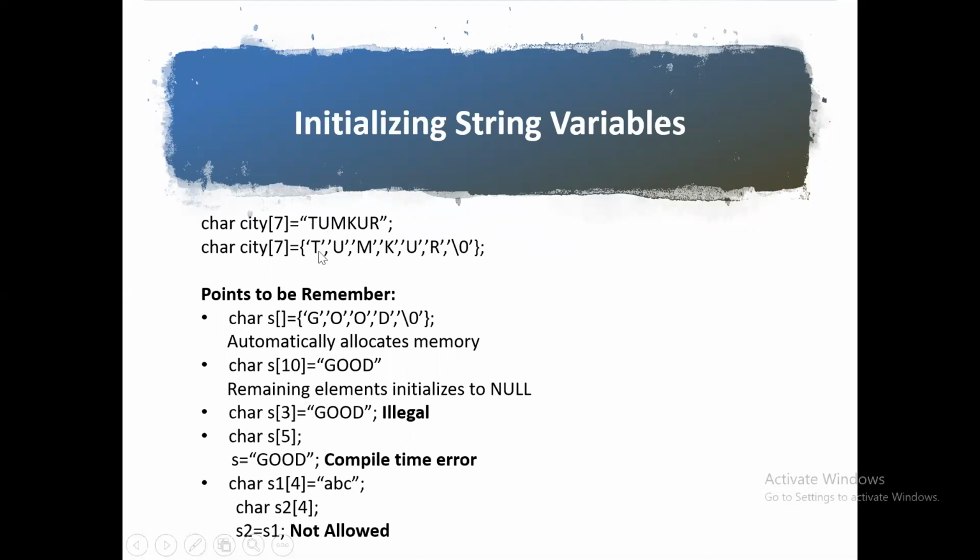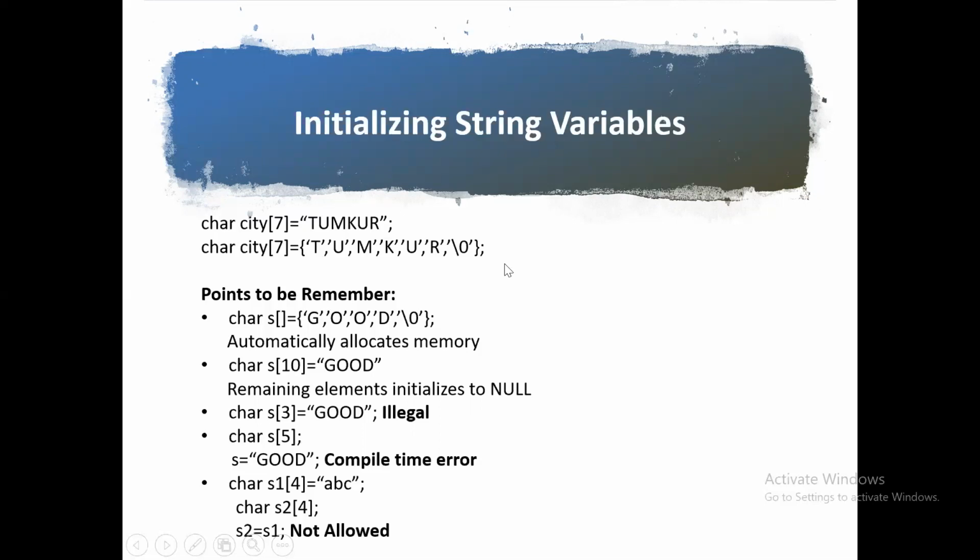In the case of flower brackets, each character is separated by a comma, each character is enclosed within a pair of single quotes, and you need to write the null character also. But within the pair of double quotes, you need not write the null character. These are two ways of initializing string variables.